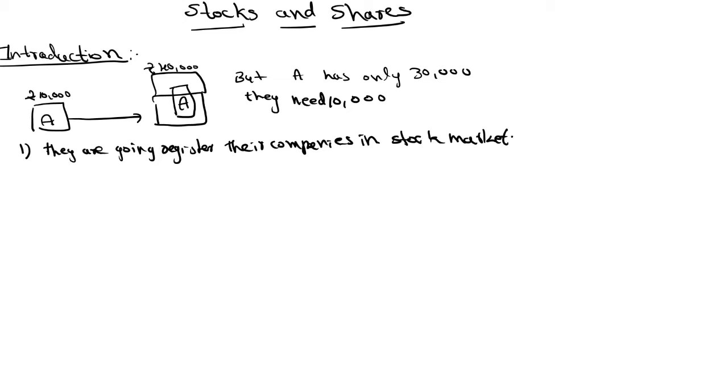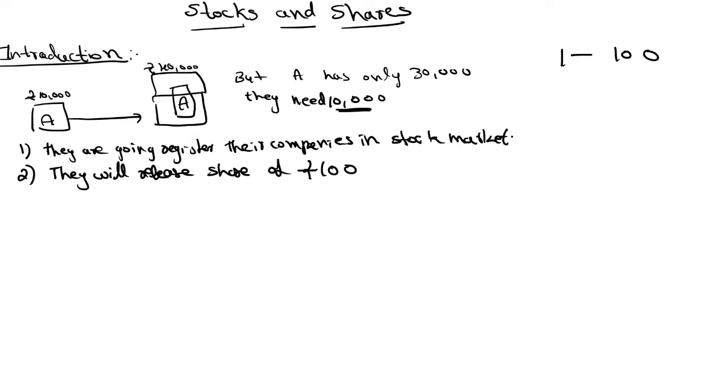After registering their company in the share market, the extra 10,000 will be there. They are going to release a share. They will release shares of rupees 100. That means one share is 100 rupees.